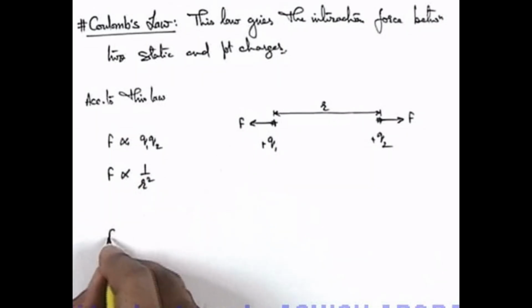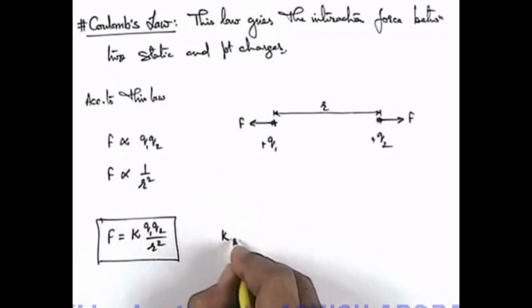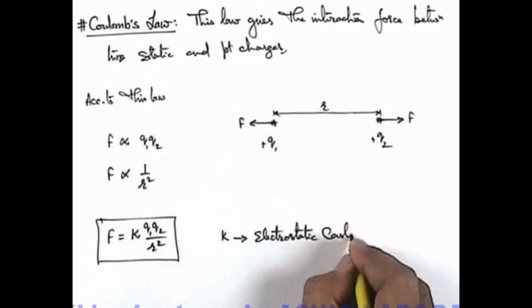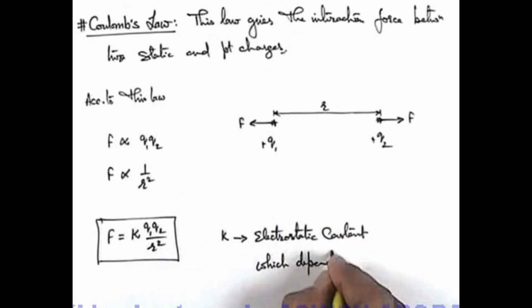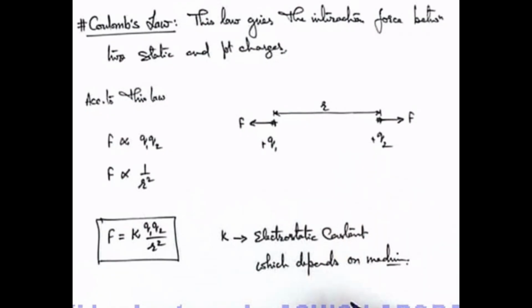And here if we combine the two expressions of proportionality, it gives F equals k Q1 Q2 by r square. In this situation, k, which we call a proportionality constant, is termed the electrostatic constant, which depends on the medium in which the charges are submerged. The value of k we are going to discuss in detail step by step. Here just keep in mind that the value of k depends on the medium, and for free space you can just write down the value. We'll also calculate it and see how it is calculated.